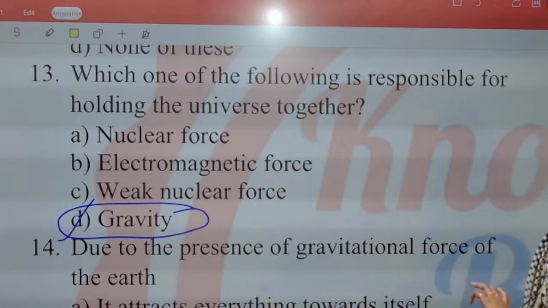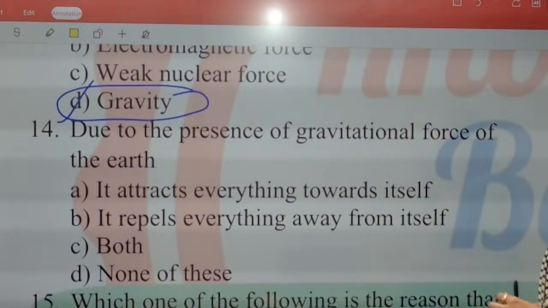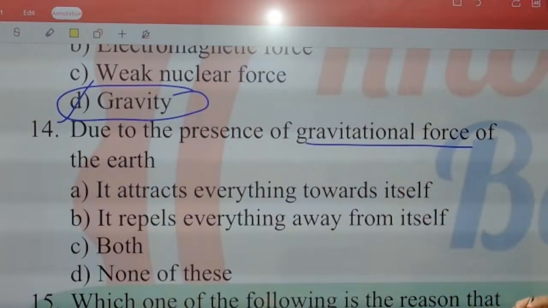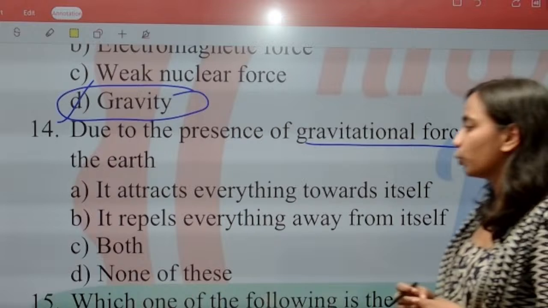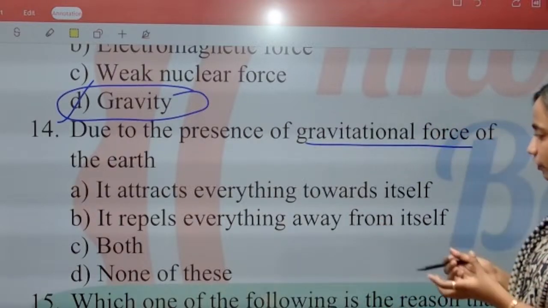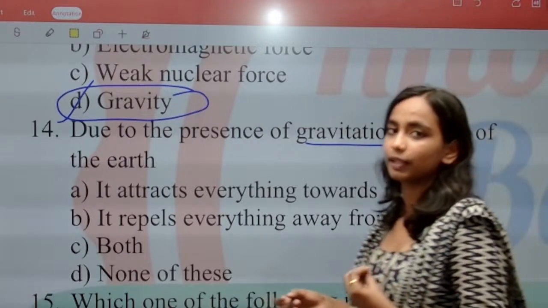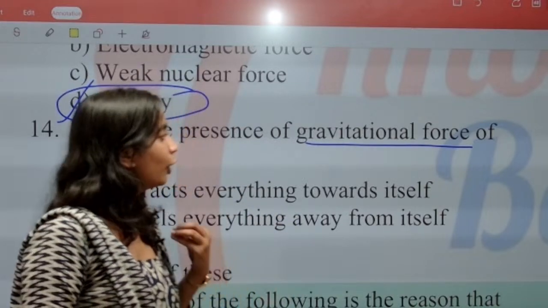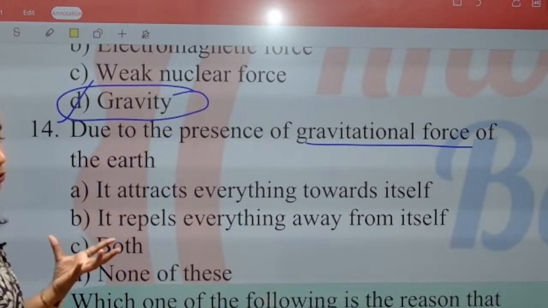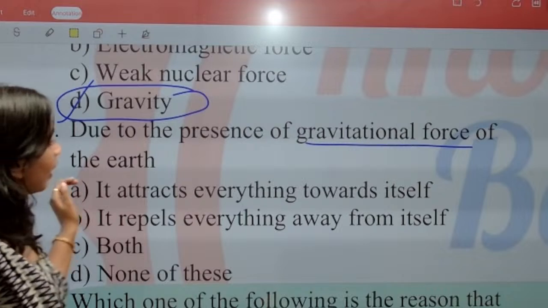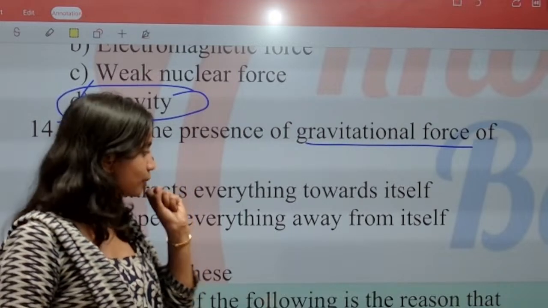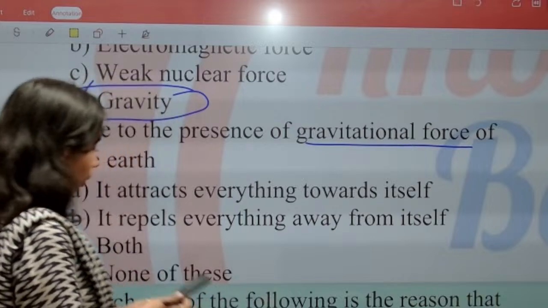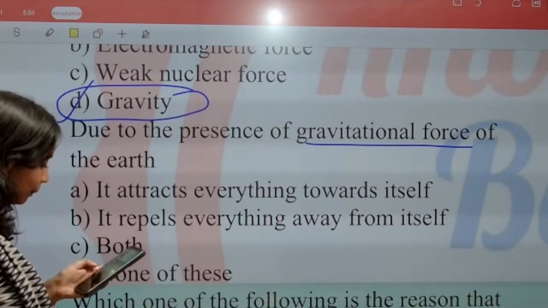Very good. The next question: due to the presence of the gravitational force of the earth, what happens? It attracts everything towards itself. It repels everything away from itself. Both, or none of these. Earth के पास जो gravitational force present है, the gravity, due to the presence of gravitational force of earth, what is going to happen? Earth will attract everything towards itself. Earth will repel everything away from itself. Both or none of these. क्या आंसर होगा यहाँ पे?